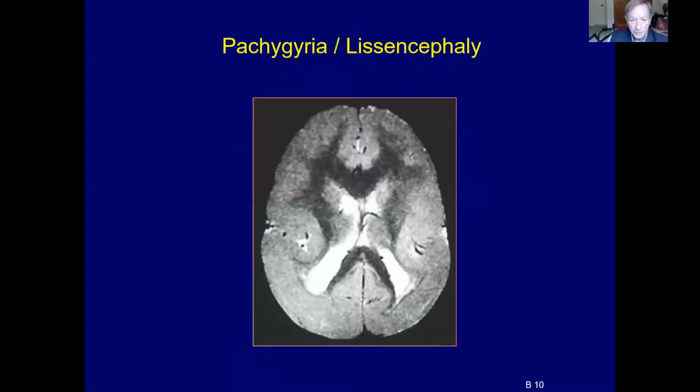This case illustrates lissencephaly posteriorly, where there's really no sulcation that's evident, this very thick cortex. And then anteriorly, there is some attempt at formation of gyri, and this is more of a pattern of pachygyria.